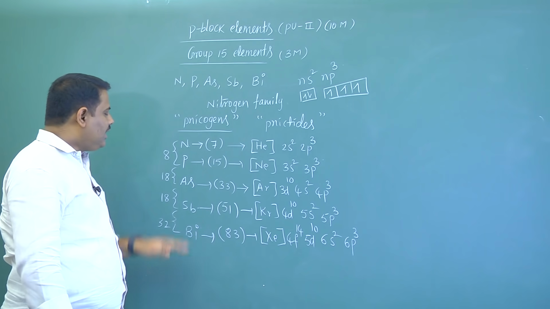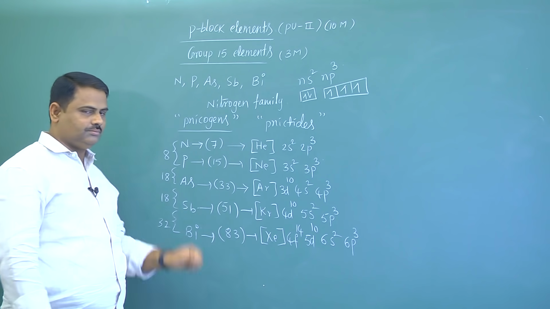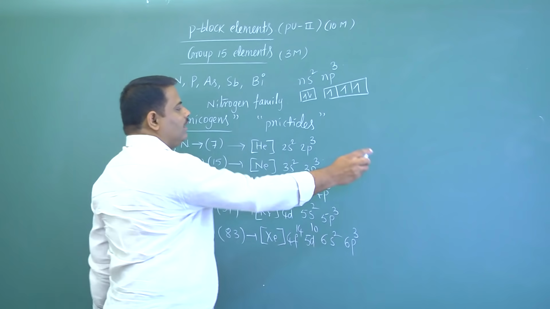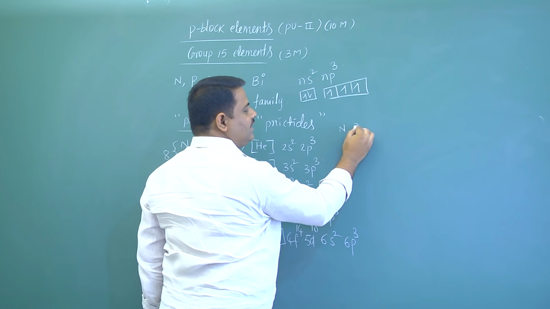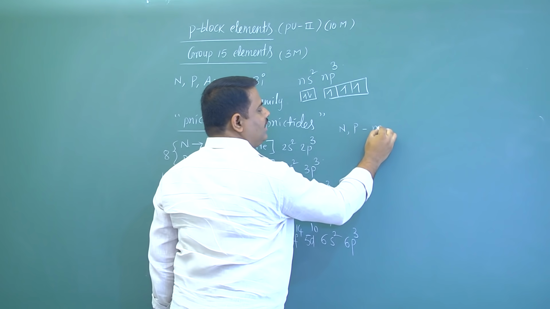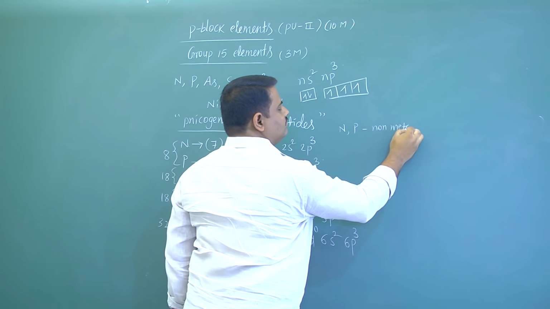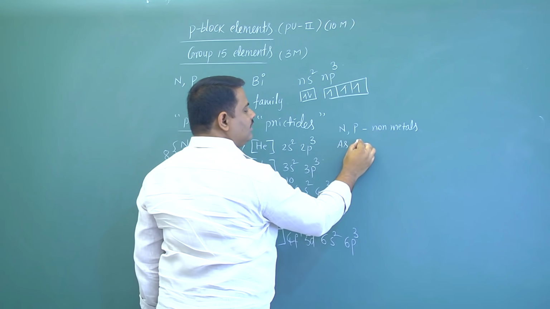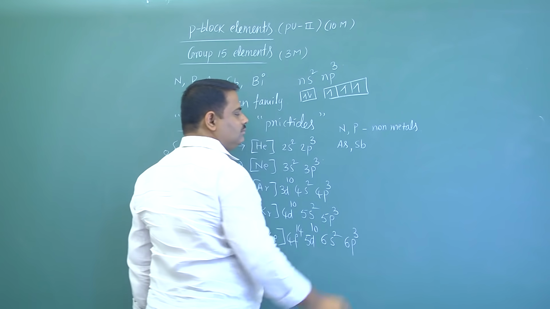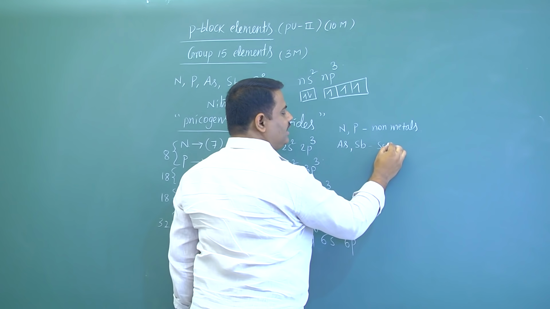Now here, regarding all these elements, nitrogen and phosphorus are non-metals. Arsenic and stibium both are semi-metals.